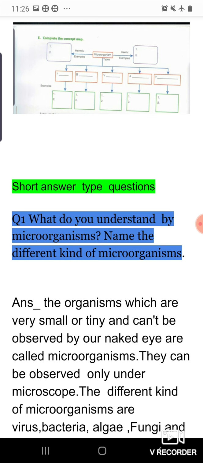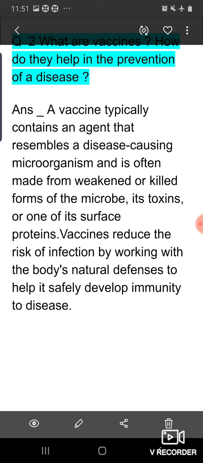Next is, what are vaccines? How do they help in the prevention of diseases? A vaccine typically contains an agent that resembles a disease-causing microorganism and is often made from weakened or killed forms of the microbes, its toxins, or one of its surface proteins. Vaccines reduce the risk of infection by working with the body's natural defenses to help it safely develop immunity to diseases. So that means vaccine mainly develops the immunity against the disease causing germs.